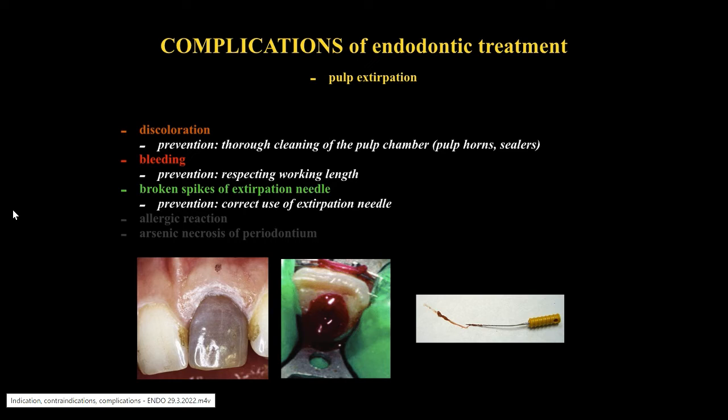Broken spikes of the extirpation needle are not detectable even with a dental microscope. It is advised to use this instrument with care, only in wide and straight canals. The last two complications, allergic reaction and arsenic necrosis of periodontium, are rather historical cases. They occur with usage of non-currently used materials like formocresol or arsenic oxide. In today's dentistry, they are considered non-existent.